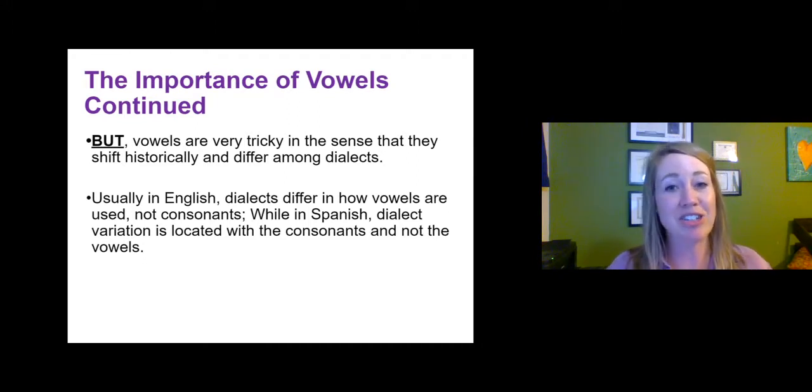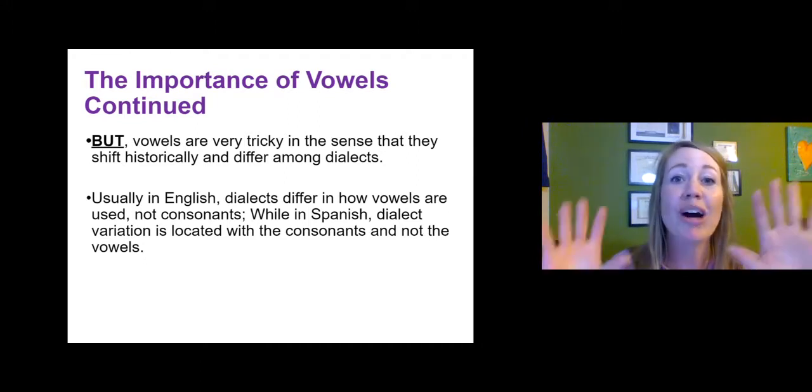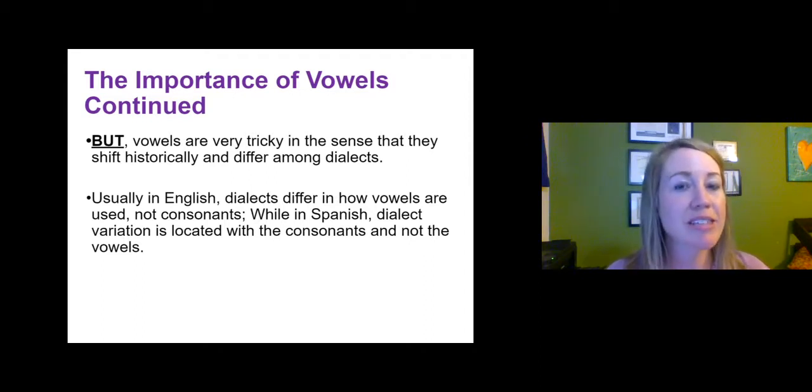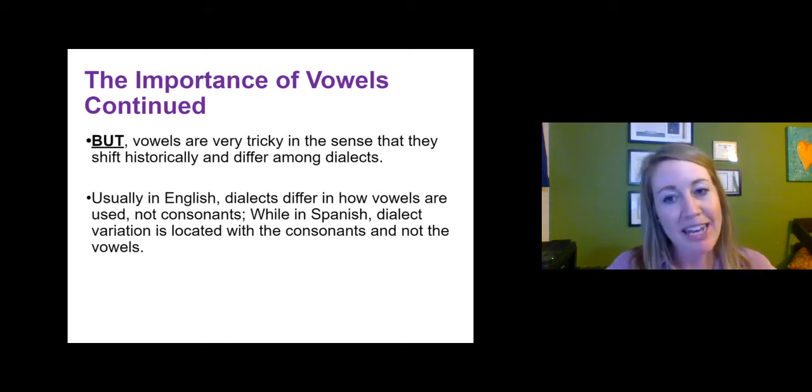So the other thing that's interesting about vowels is that when you look across dialects of English, that's typically where you find the biggest pronunciation differences, in these vowel sounds. So sure, we see some in consonants like car and ka, right? A lot of stuff with the R's across different dialects, but a lot of stuff with the vowel sounds as well. So they're super interesting and difficult. So that is a feature of English.